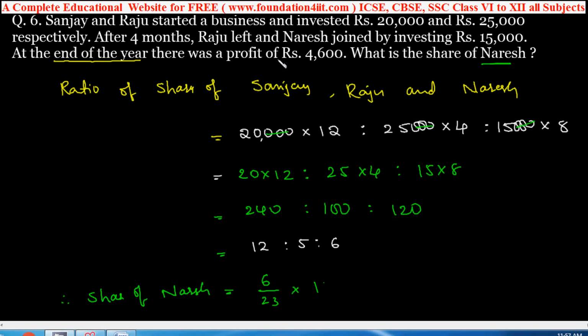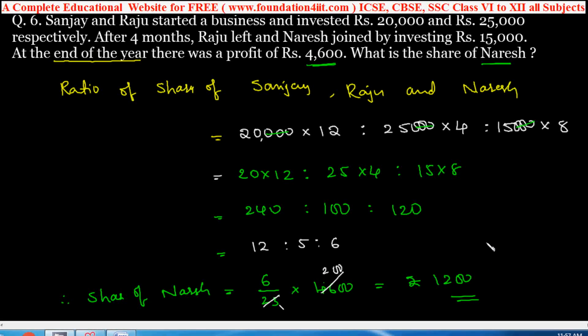Into the profit given, 4,600. So divide this and you'll get rupees 1,200. Cancel with the 23 table: 23 ones are 23, 23 twos are 46, so 200 into 6 is 1,200. So the share of Naresh is rupees 1,200.